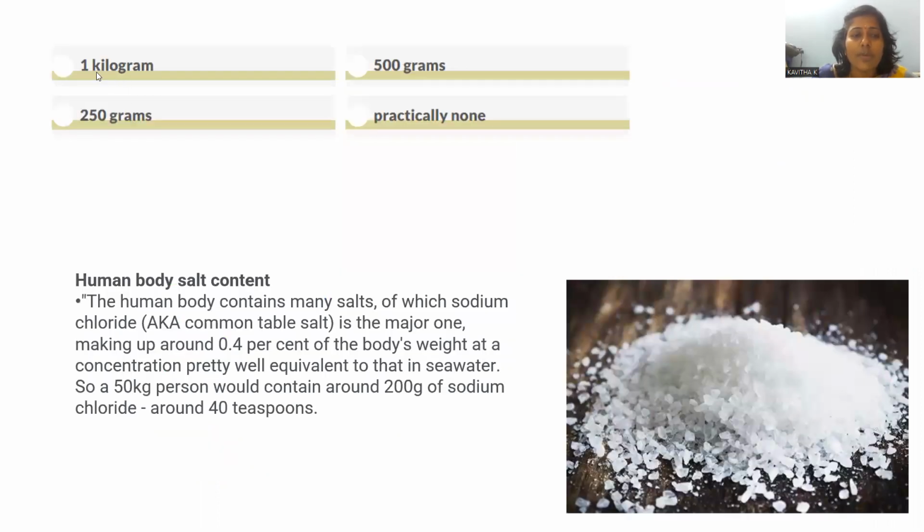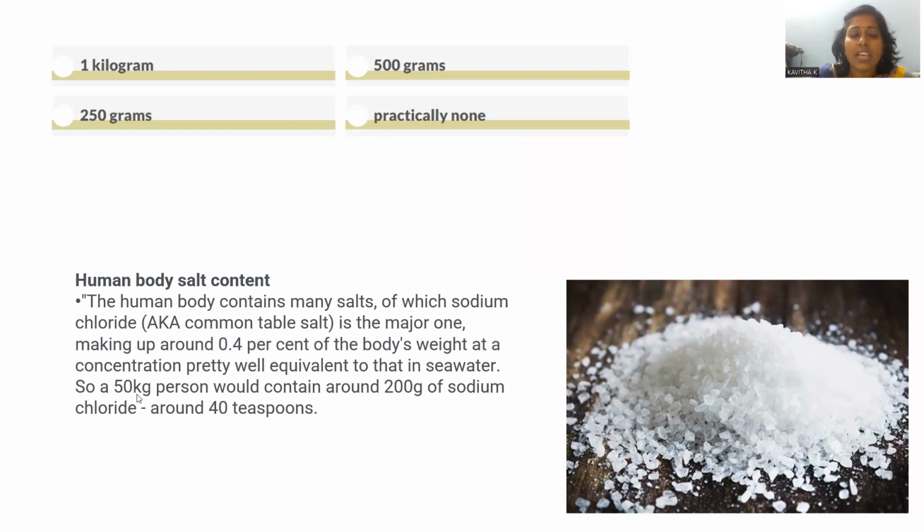So here options are provided: 1 kilogram, 500 grams, 250 grams, and practically not possible to predict. From these options, we have to find out which is the right answer. In general, the human body contains so many types of salts, especially sodium chloride is the commonly available one. Among all these, the major one is sodium chloride only. Whatever your body weight is, 0.4 percent of body weight is accounted for by this salt content.